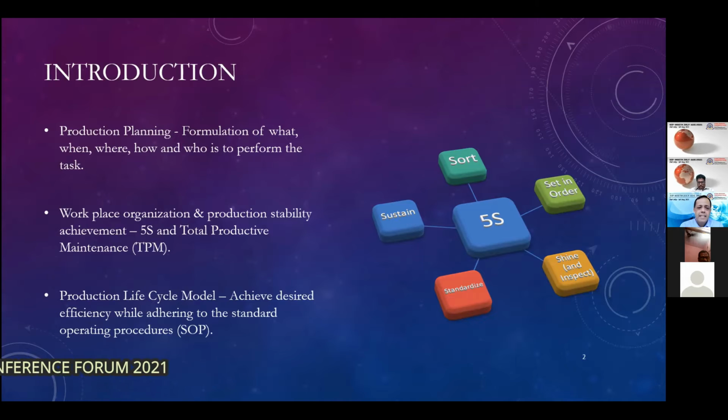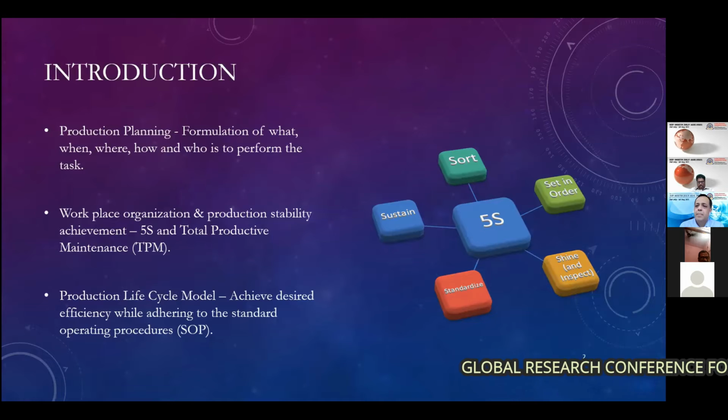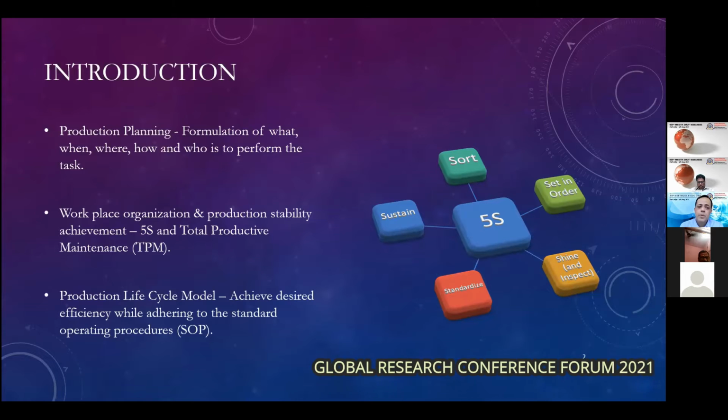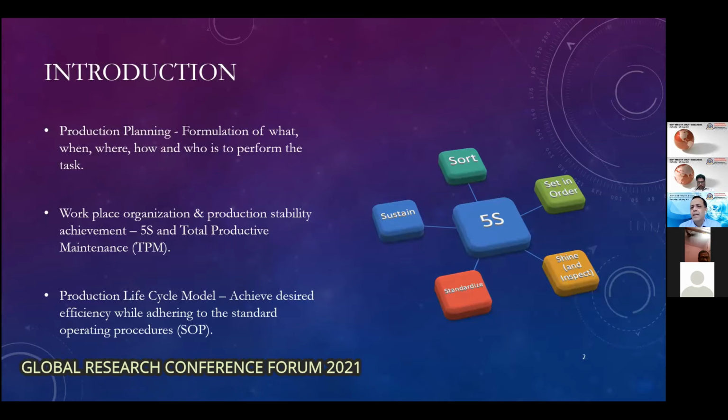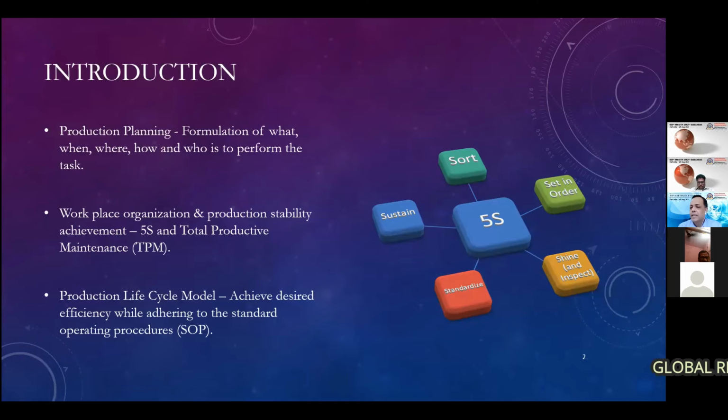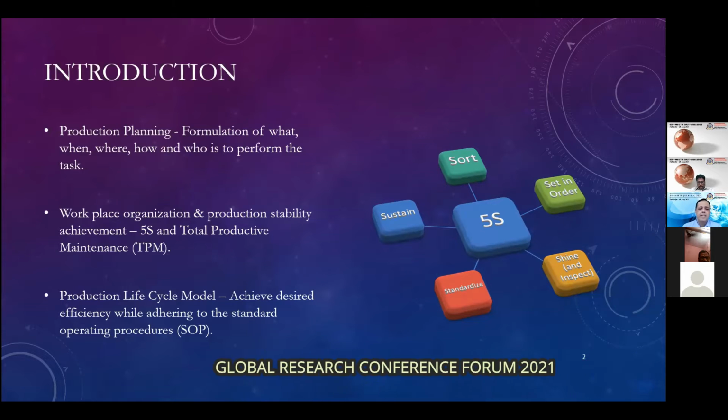Total productive maintenance is more or less inclined towards the machine setup or the machine maintenance department. When we say total productive maintenance, we need to make sure that the machines are in order, everything is being planned. But if the machine breaks down or if it is not taken care of properly, then the target or the goal or the product will not be produced, and we will fall short on our commitments.